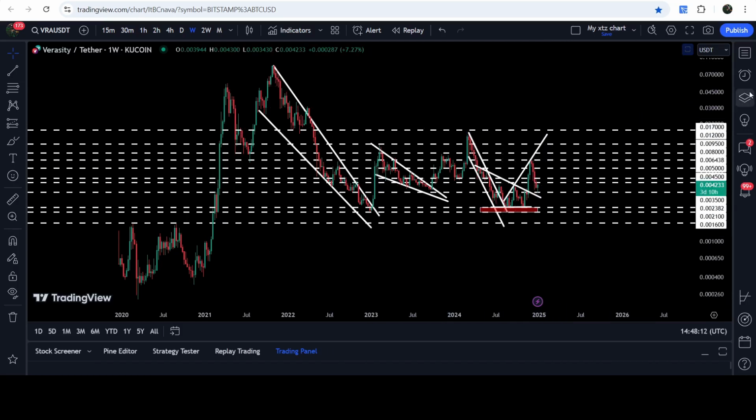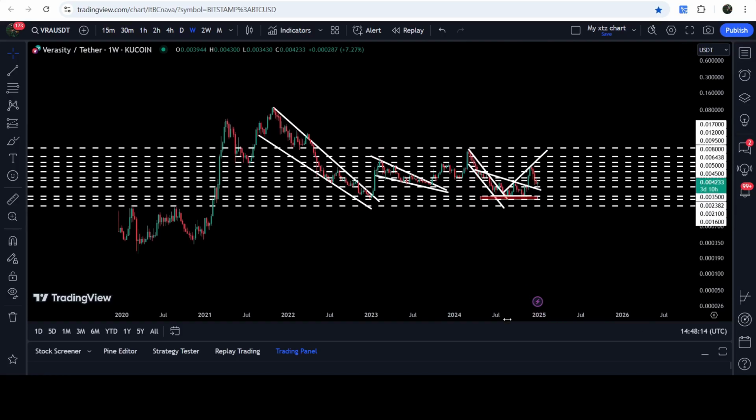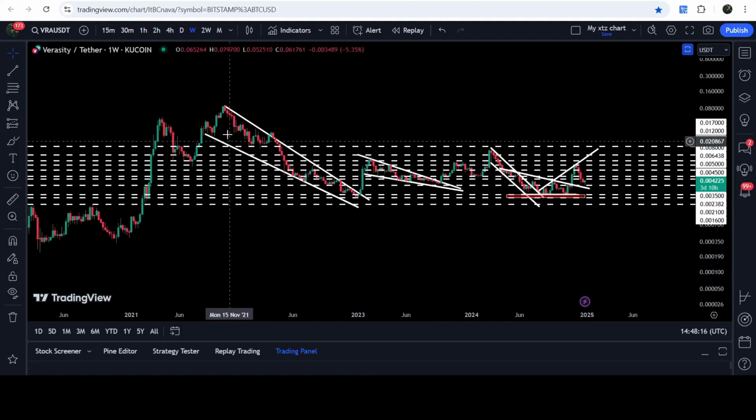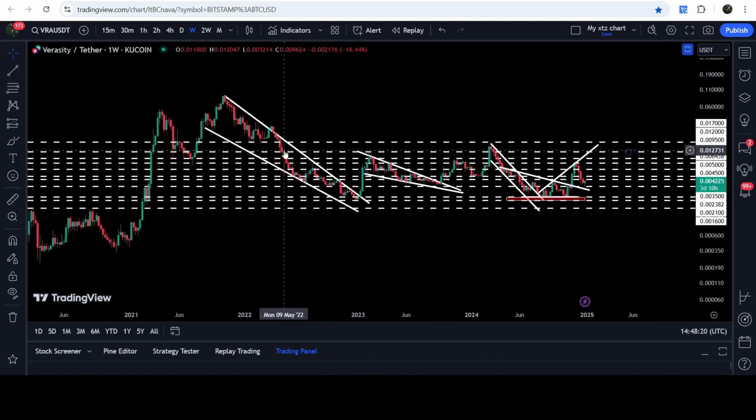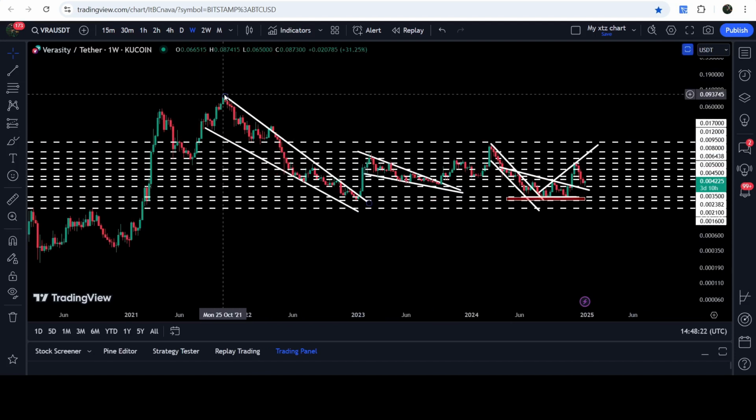Now, here on this 7 days time frame chart, you can see that we have already broken out this very big and long-term falling wedge pattern. And now let's take a look at the target for the breakout from this huge wedge. And that breakout target is here at the top of the wedge. That is somewhere between 9 cents to 10 cents. So this was the update so far.